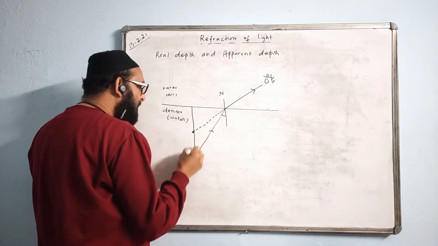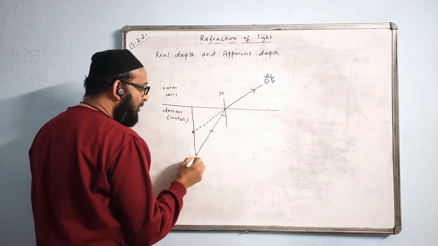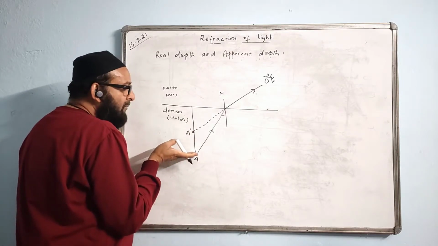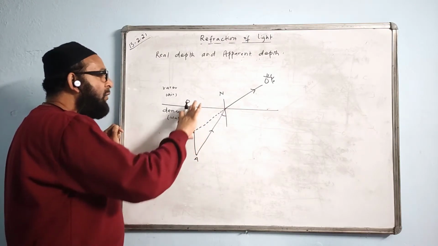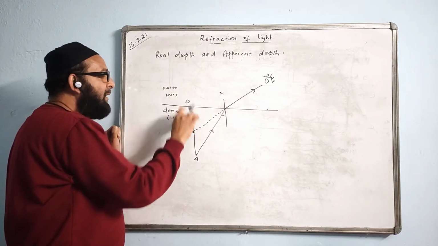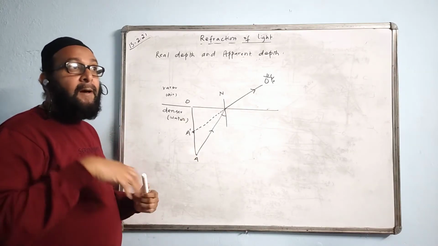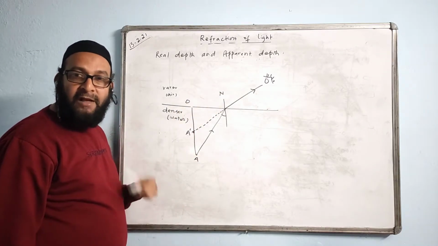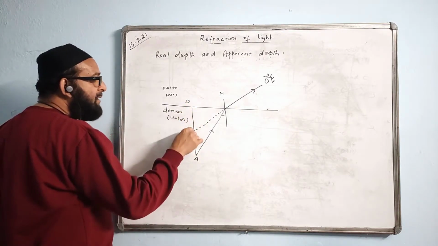That means when the person sees vertically above it, close to the vertical line, this is the actual position of the object, but the image is coming here, A dash. The object's actual position will appear to be raised. So O to A is the actual depth or the real depth, whereas OA dash is the apparent depth. The depth which is not the actual one, which it appears to the person as seen close to the normal line due to refraction.